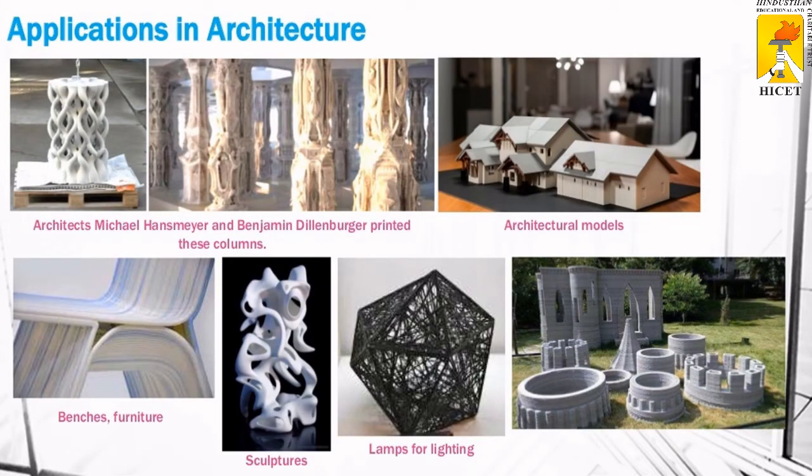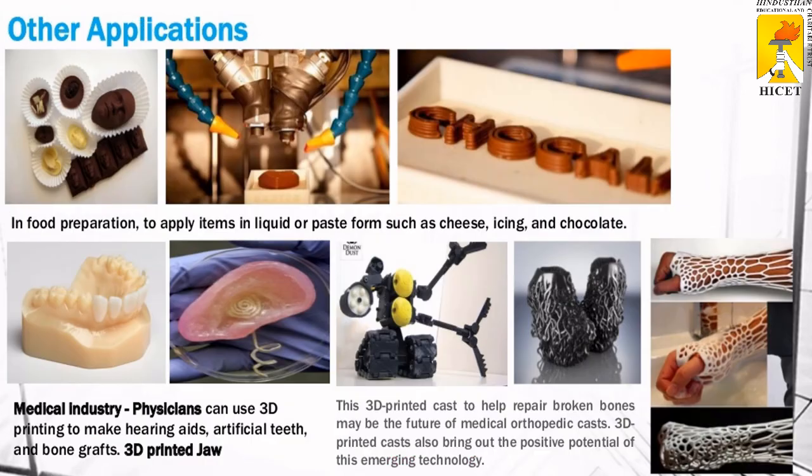This is the application I'm going to show in the architecture area. Architects make designed pillars or prototype models to show clients, and furniture, sculptures, and lab designs, making bigger things into smaller prototypes. These are the applications used in various industries. First is food preparation, such as making chocolates in the shape of human faces.